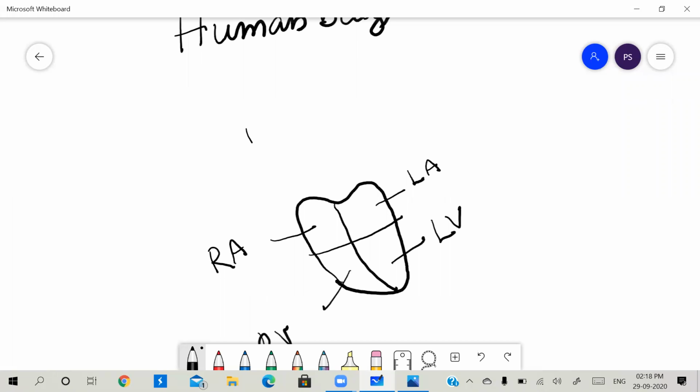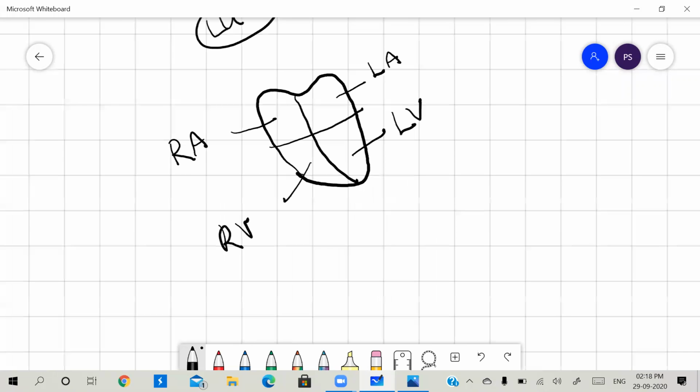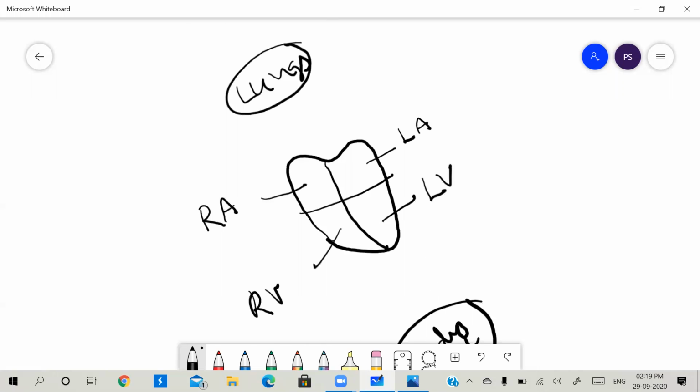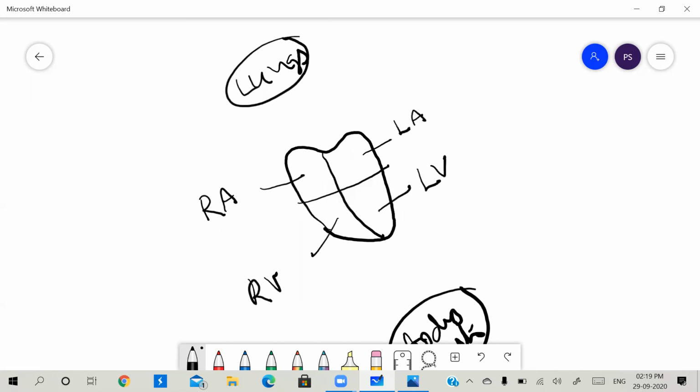Here, lungs. Then here, body. See here how the blood will circulate in our body. From the lungs, the oxygenated blood will be transferred into the left auricle. This is called the pulmonary vein.